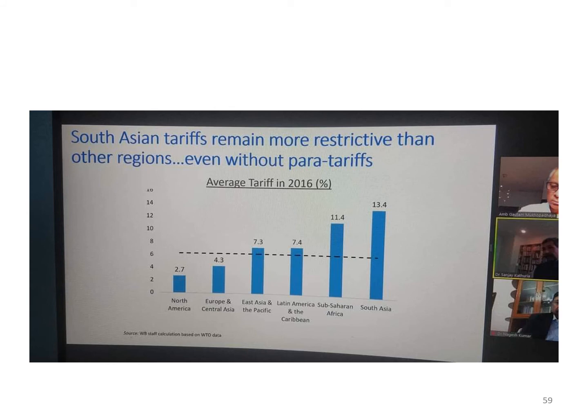South Asia tariffs remain more restrictive than other regions, even without para-tariffs. Para-tariffs are just extra customs duty over and above the customs duty tariffs, be it the education cess or some extra tariffs for some governmental policies. And you can see that in South Asia it's the highest, followed by Sub-Saharan Africa, followed by Latin America, East Asia, Europe, and North America.